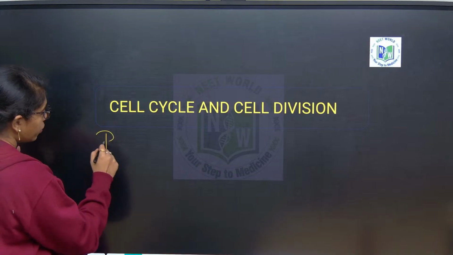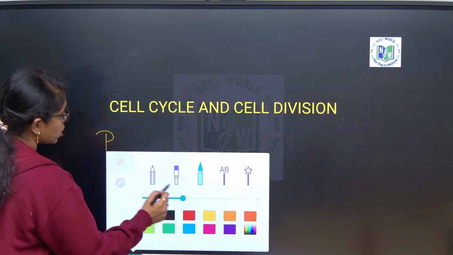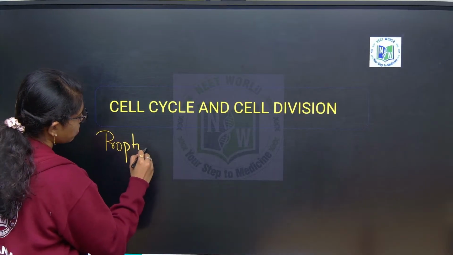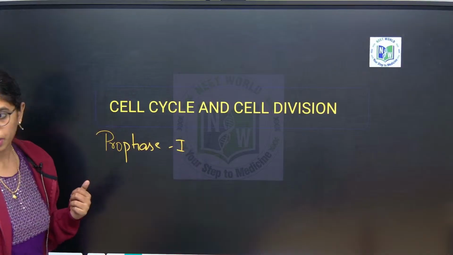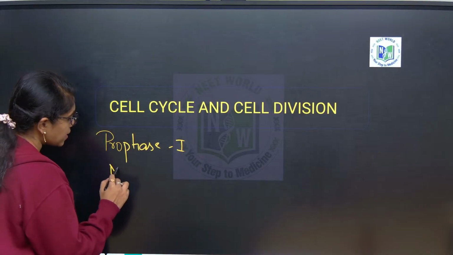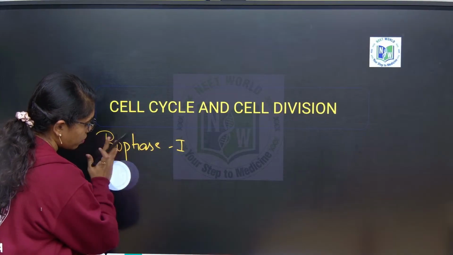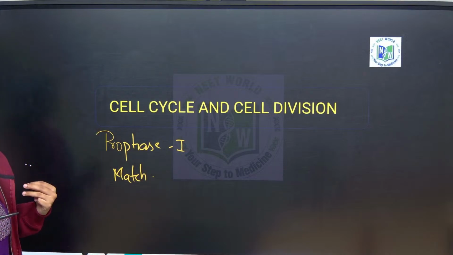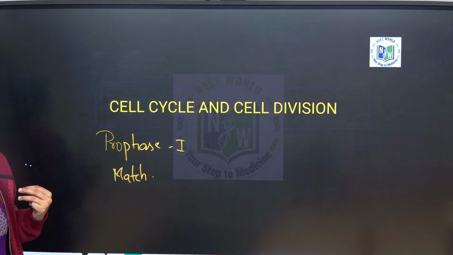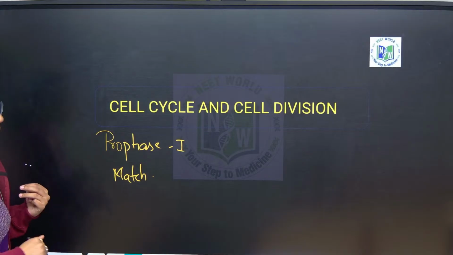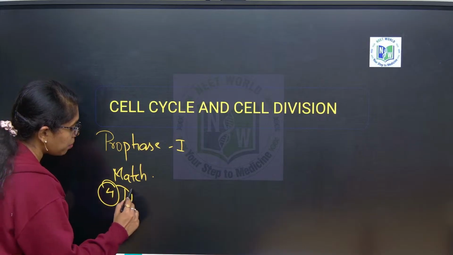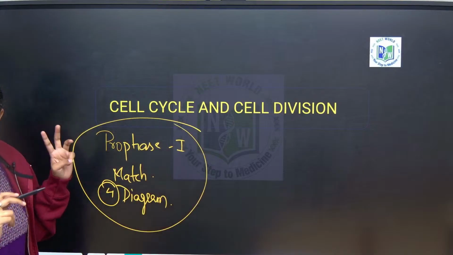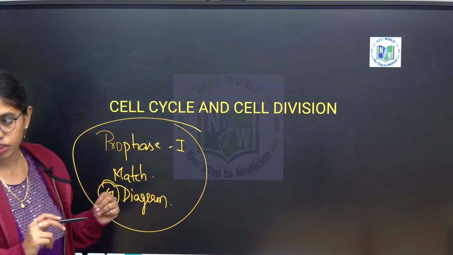Definitely, you will get a question from the substages of prophase 1 in meiosis. The second type of question is the match the following question. Third is statement or assertion based on the phases and the activity done in each phase. And the fourth type you can expect is a diagram based question. These are different levels of questions. And last but not the least, you can expect numerical based questions.